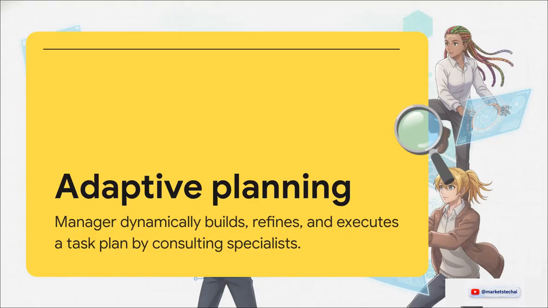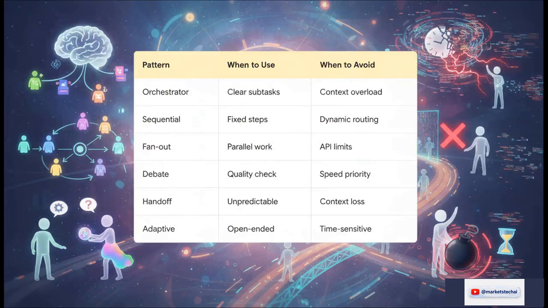And finally, the sixth pattern, adaptive planning, sometimes called magentic orchestration. In this highly fluid setup, a manager agent dynamically builds out a task plan, refines it on the fly, and executes it while continuously consulting specialists. Listen, you want to reserve this exclusively for highly open-ended problems with zero predetermined solution paths. A great example? Complex IT incident response, where the exact steps to fix the system only emerge as you're actively diagnosing the fire. So the crucial takeaway here is that picking the right tool for the job is literally everything.